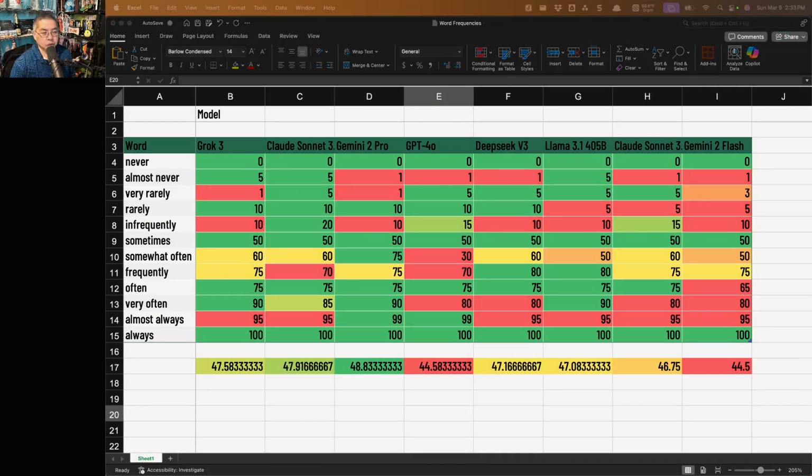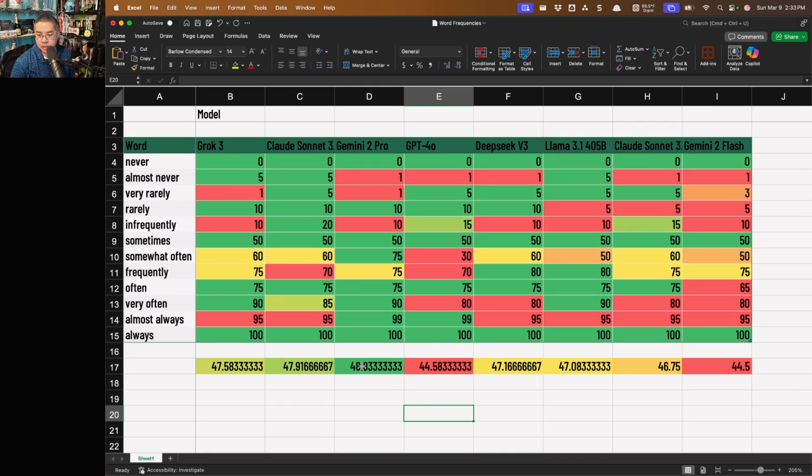All right, so here's what we've got. We've got something really interesting here. For each model, I have color-coded the rows with conditional formatting as to which model had the highest output in that row. And there are some interesting anomalies in here. In terms of the models that were the most overall conservative in quantifying the word, GPT 4.0 and Gemini 2 Flash both had scores in the 44.5 range.